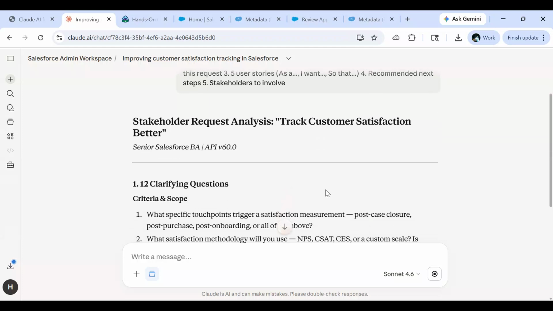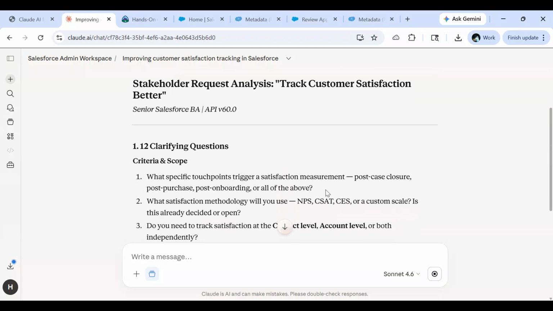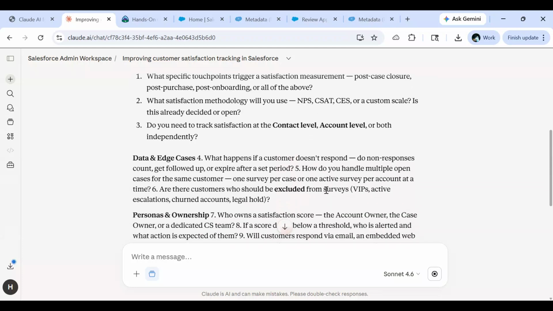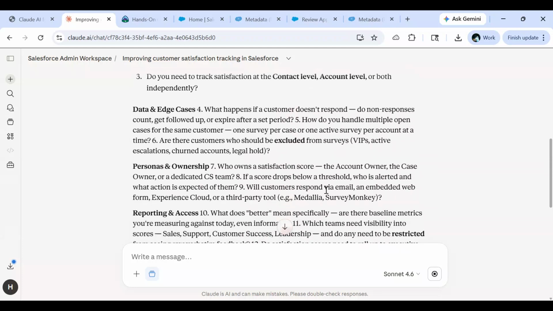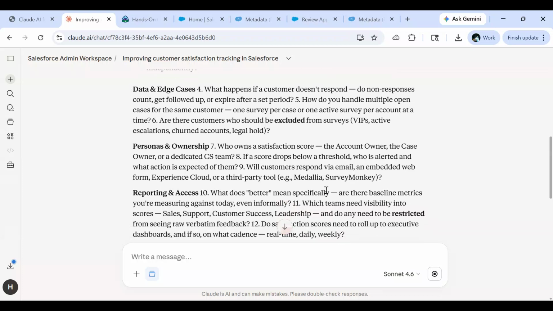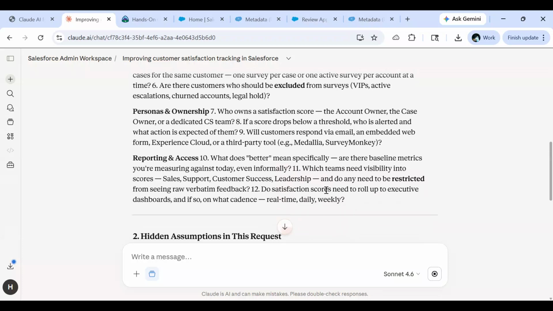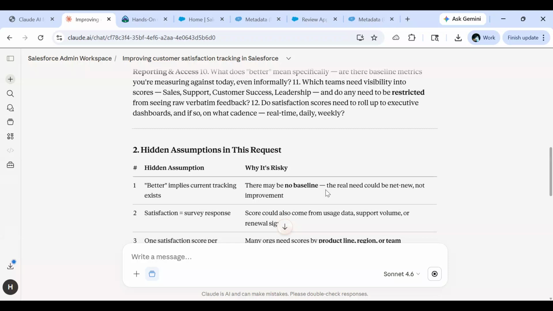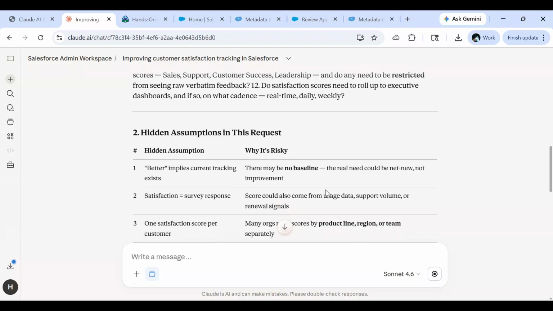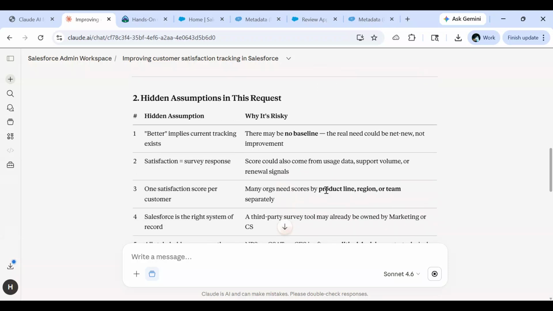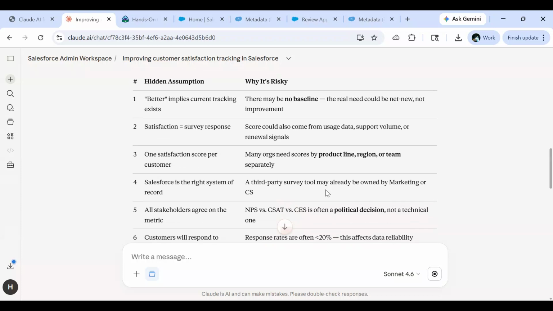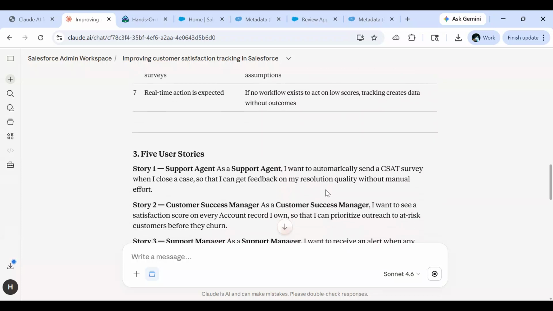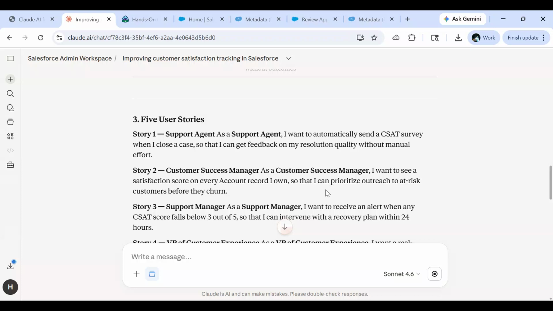So Claude has generated clarifying questions for us. It has given us the edge cases. It has told us the personas, reporting and access. Then it asks what better means, whether current tracking exists, and whether satisfaction is something like survey response. Then it gives us the 5 user stories.